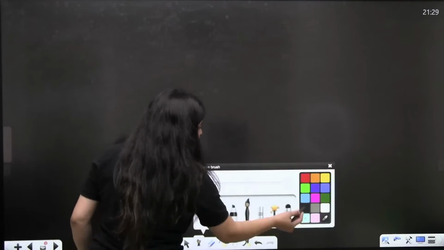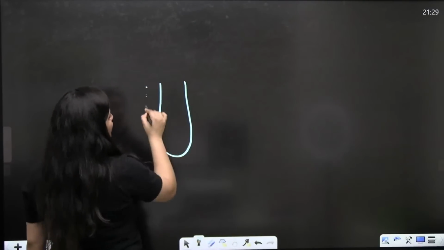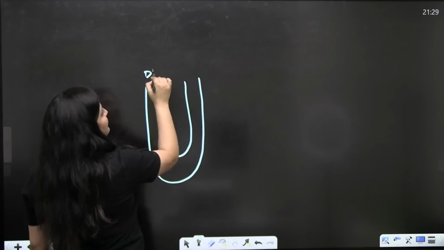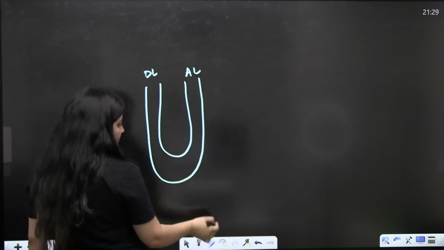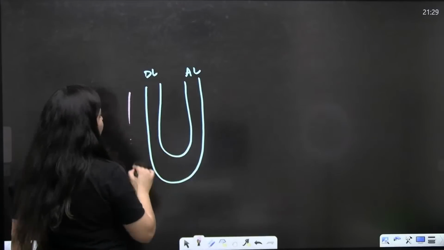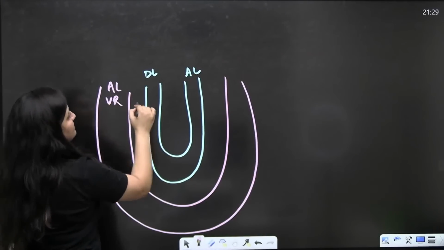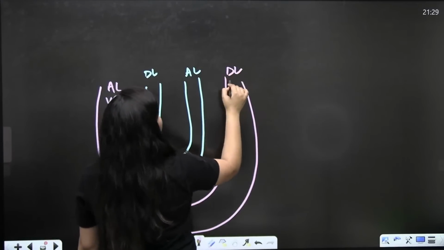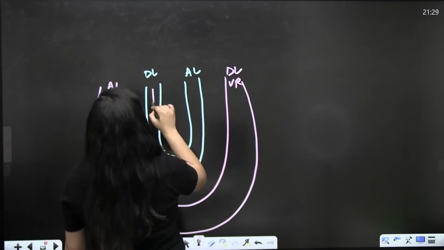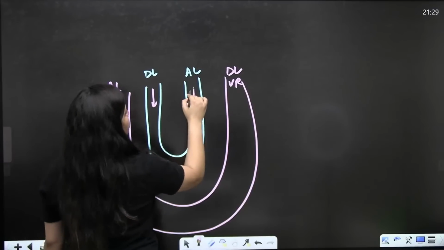If you remember the diagram we discussed in the human physiology session, this is the descending limb of the loop of Henle, the ascending limb of the loop of Henle, and in its surrounding, this is the ascending limb of the vasa recta and this is the descending limb of the vasa recta.